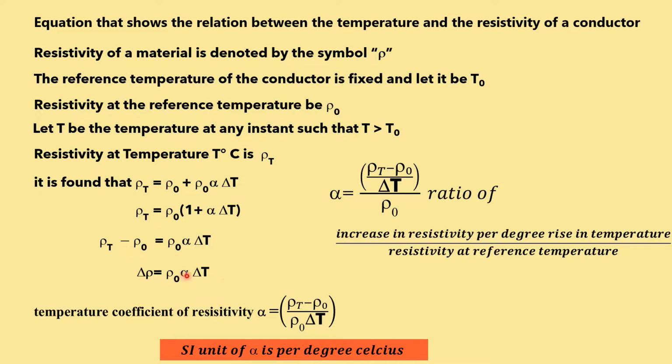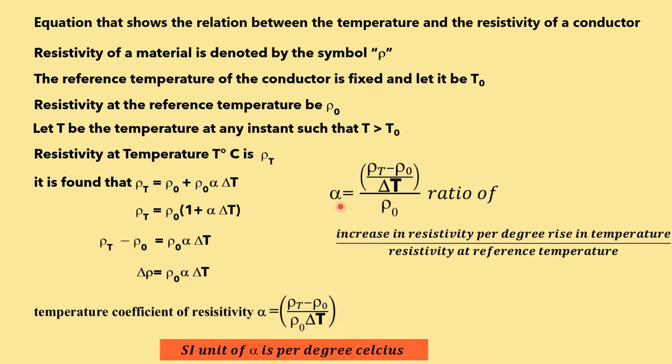And from this equation we can calculate alpha. Alpha is equal to rho T minus rho naught divided by rho naught delta T. And alpha has a unit per degree Celsius, because rho has the unit of ohm meter. Here also you will use ohm meter, so ohm meter and ohm meter cancel, and here 1 by delta T will give you 1 divided by degree Celsius, and that is per degree Celsius. So this is the SI unit of alpha.